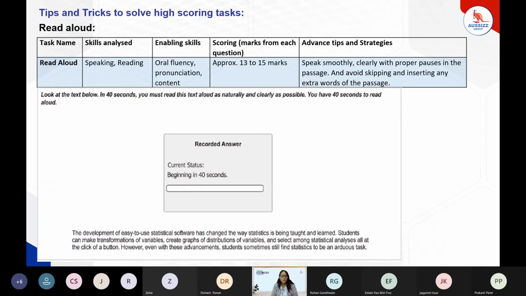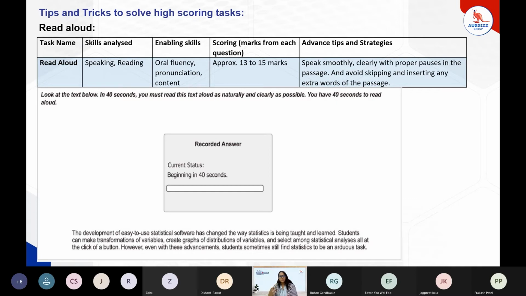Okay. Now talking about the read aloud, this is the very first task of the exams, and this is giving us the score towards the speaking and reading module. Why speaking and reading? Because the passage has been provided. We have to speak about that particular passage with perfect fluency, pronunciation, and content. Each of the questions would be somewhere near 13 to 15 marks.